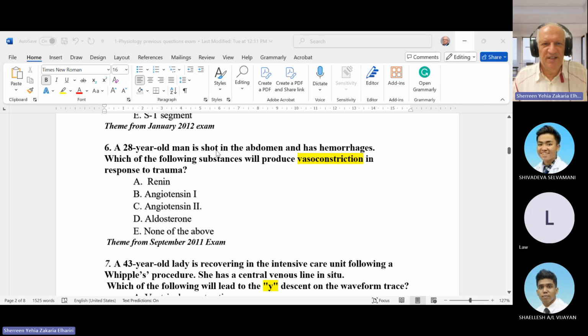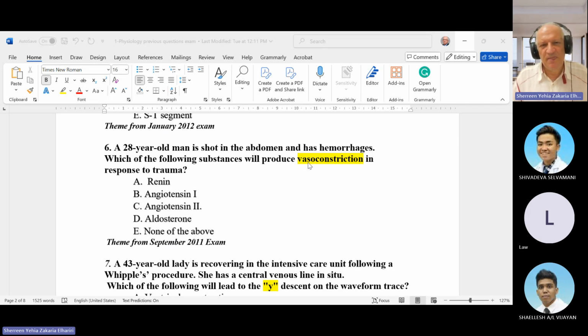A 28 years old man is shot in his abdomen and had hemorrhage. Which of the following substances produces vasoconstriction in response to trauma? Of course, the body response to trauma, we have the renin, angiotensin, aldosterone system. So all are correct, but what is the main substance for vasoconstriction?